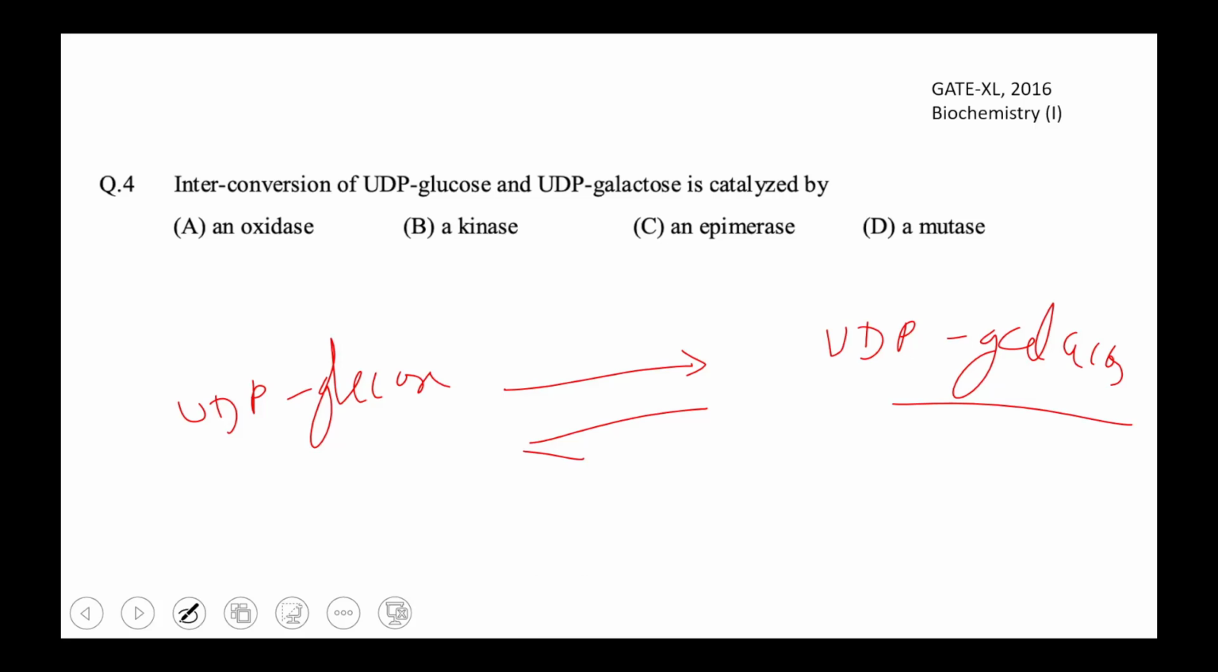Glucose to galactose conversion, what is happening here? Glucose and galactose are epimers, so the reaction will be catalyzed by epimerase. What about mutase? What does it do? That also does the rearrangement of the molecules.